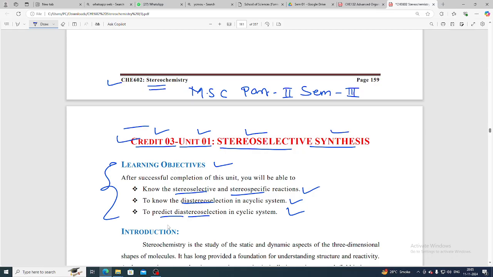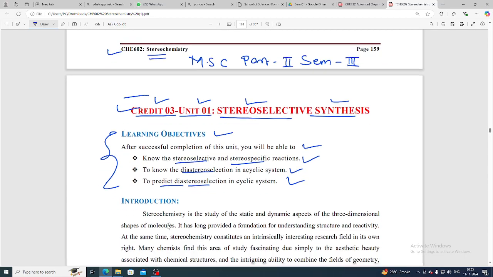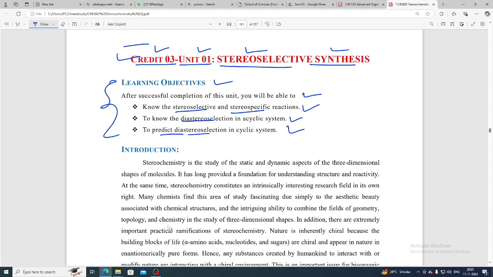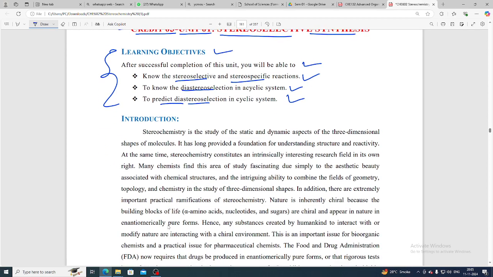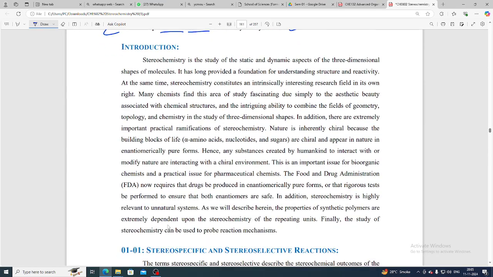Okay, so here after successful completion of this unit you will be able to know the stereoselective and the stereospecific reaction. Stereoselective और stereospecific reaction क्या होता है ये हमें पता चलने वाला है. To know the diastereoselectivity in an acyclic system, then to predict the diastereoselection in a cyclic system. Okay, so see, in the introduction part we have to see stereochemistry is the study of the static and the dynamic aspect of the three-dimensional shapes of the molecule.